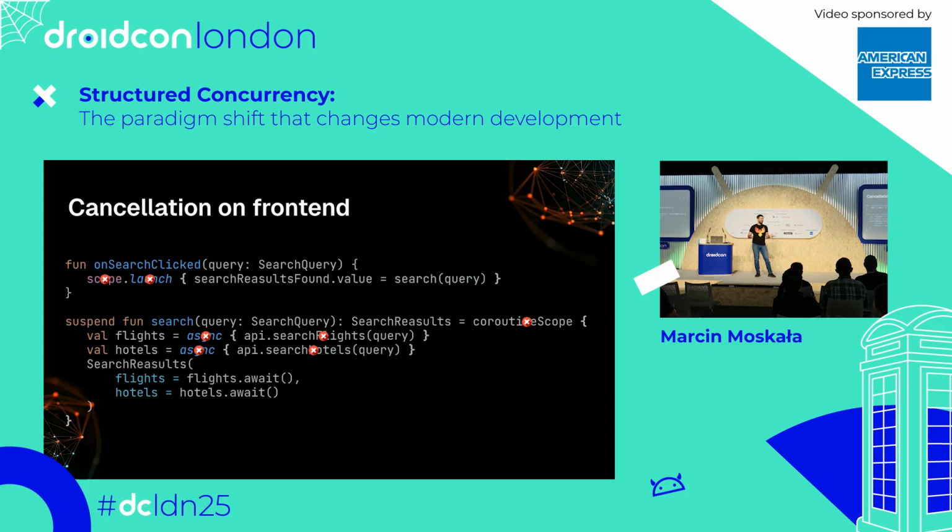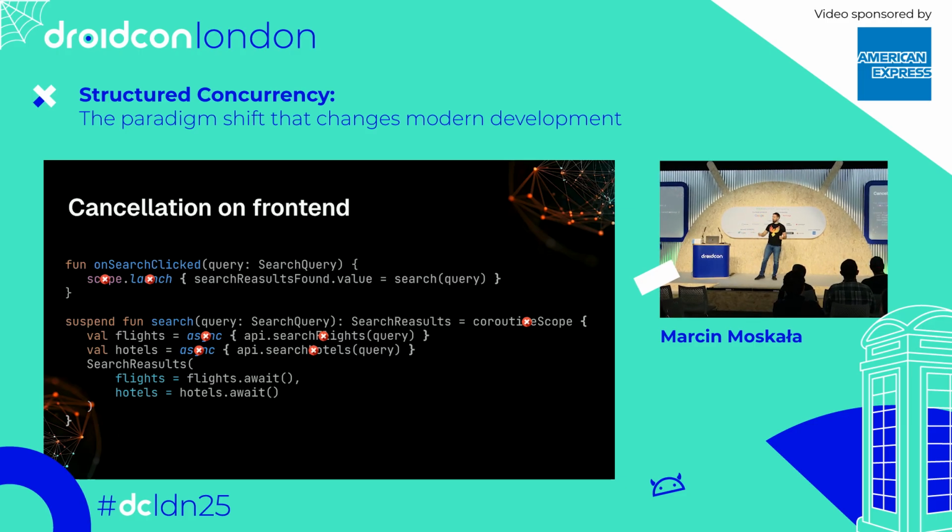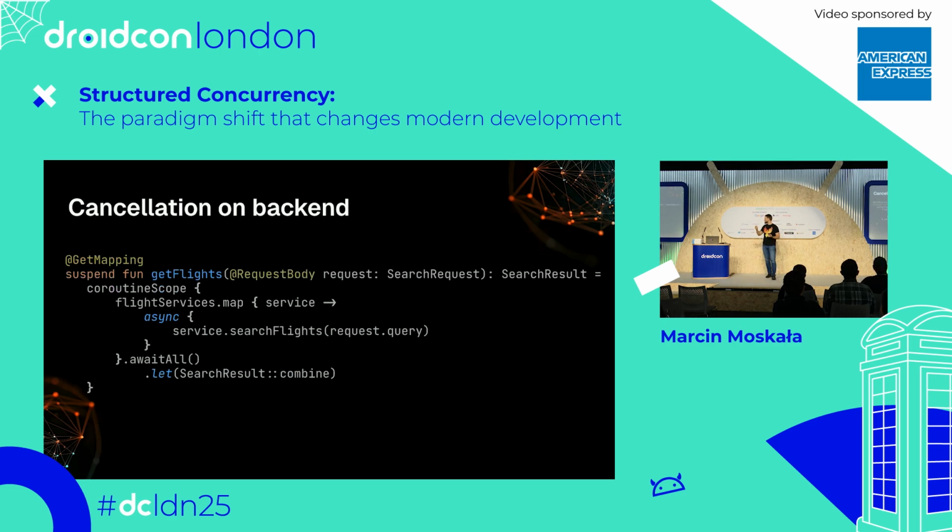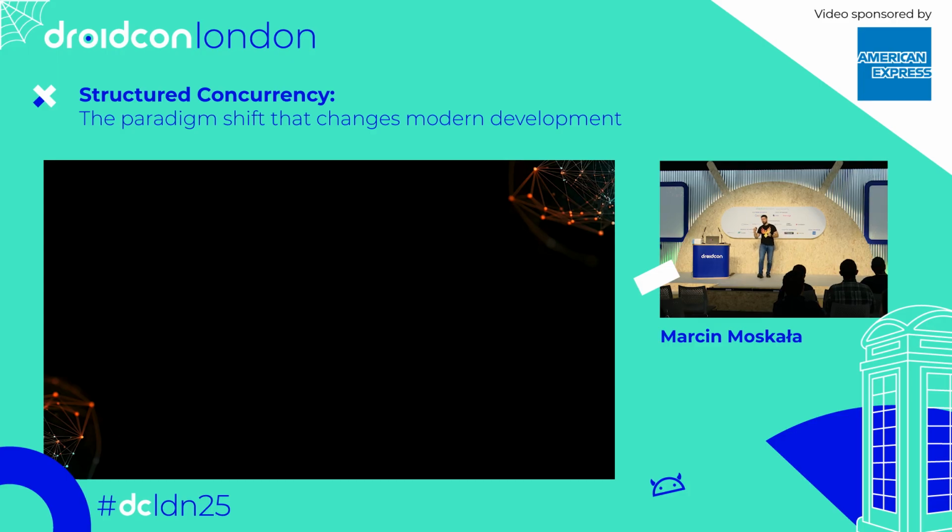Is it important? How much can we save on that? Here I prepared a very clear example of how much we can save from this basic cancellation mechanism. This also works in the backend. If you define a request using a suspend function, and you lose the HTTP connection, this function gets cancelled, its children get cancelled, async gets cancelled, everything gets cancelled. Okay, how much can we save thanks to this mechanism?